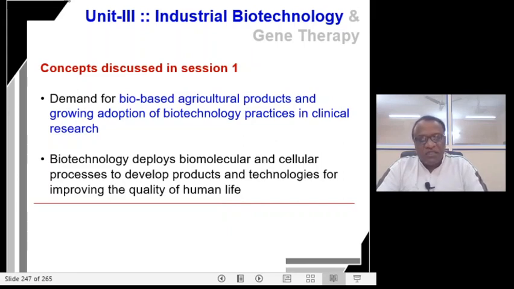We were also discussing that biotechnology deploys biomolecular and cellular processes for developing products and technologies to improve the quality of human life.